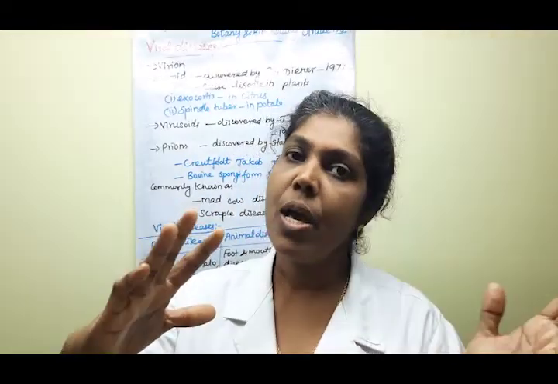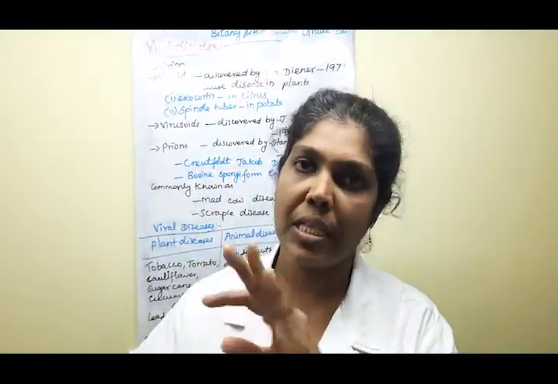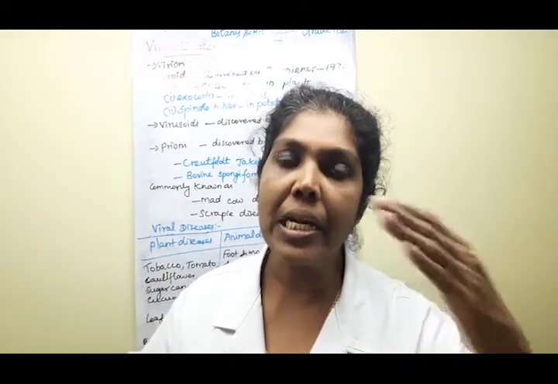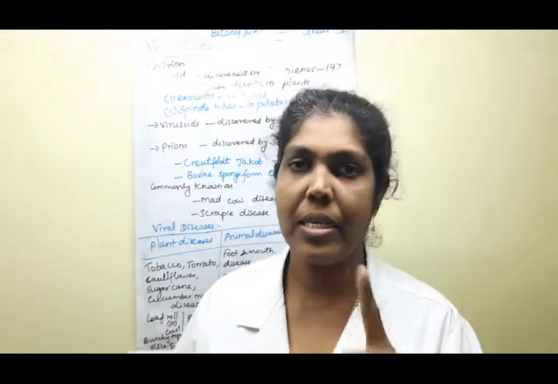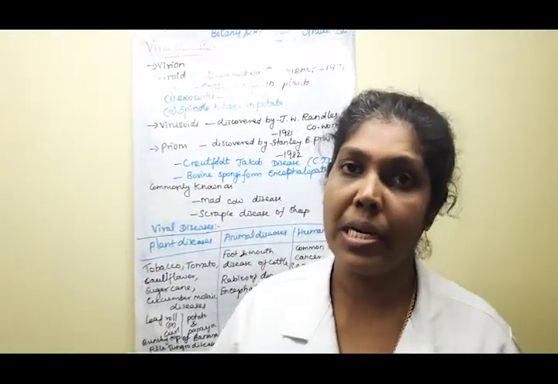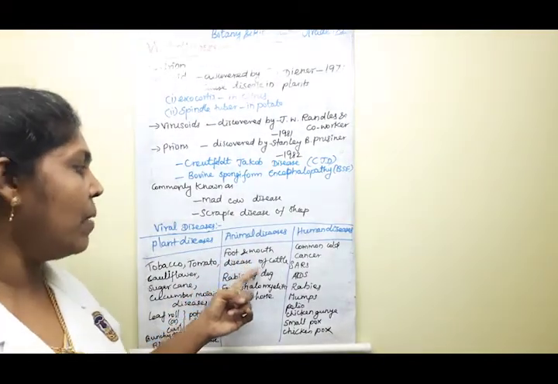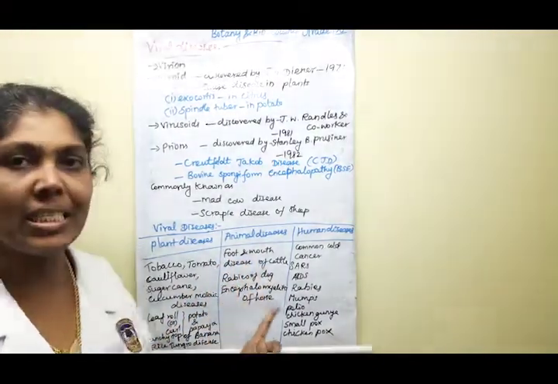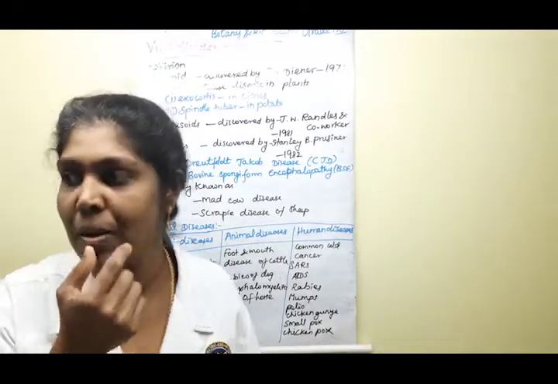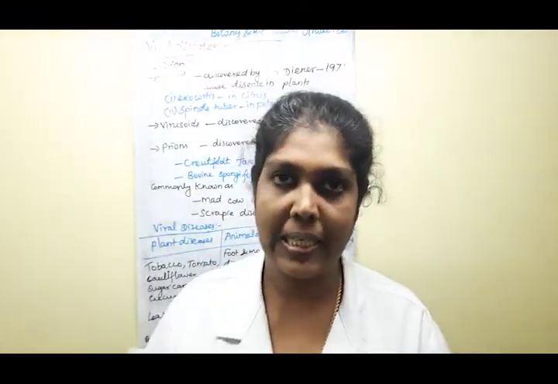So these are most of the viral diseases that come in plants. Clear? Say yes or no? Yes. Next one, the animal diseases. Foot and mouth disease of cattle is one of the diseases, and it is present in the foot and mouth regions. Clear?